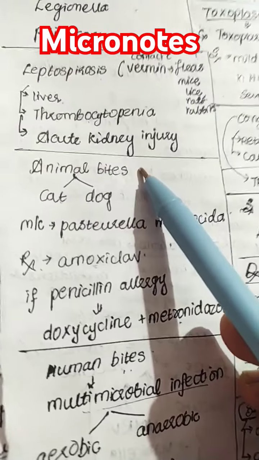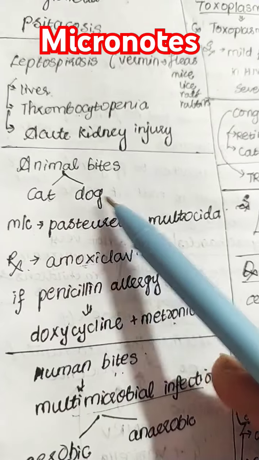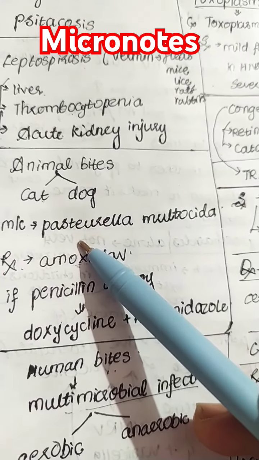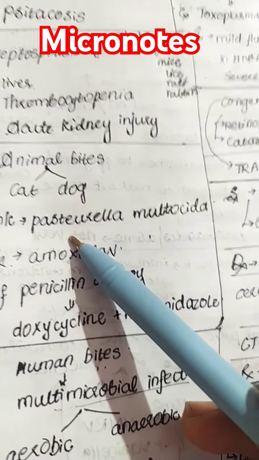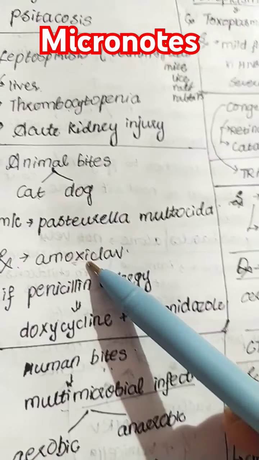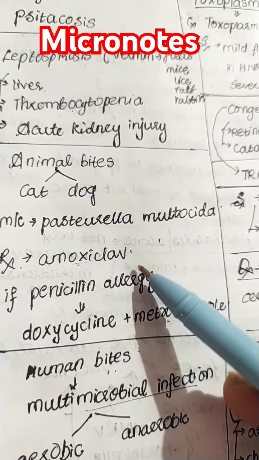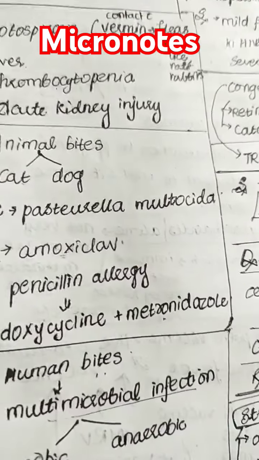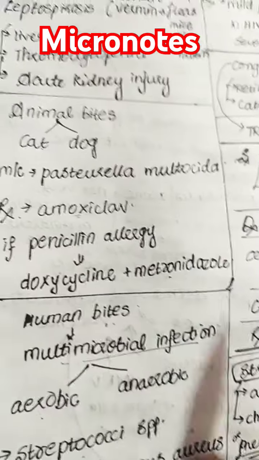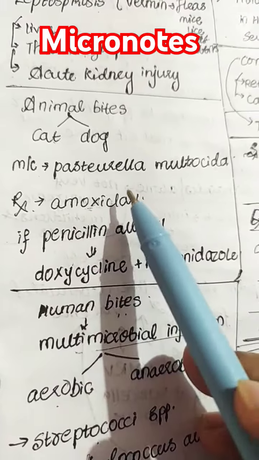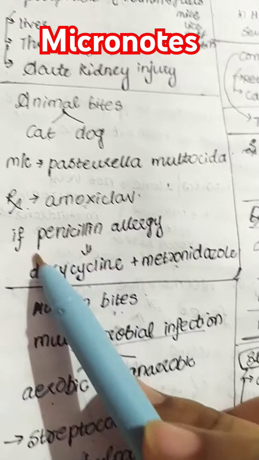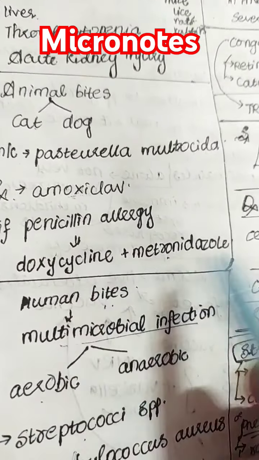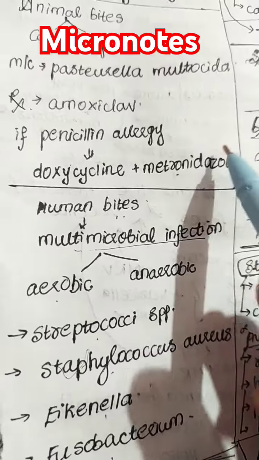Talking about bites, so in animal bites, if there is a cat bite or dog bite, the most encountered organism in bites is Pasteurella multocida, and for this you can give the treatment with amoxicillin clavulanic acid. The clavulanic acid is a penicillinase inhibitor, that is, the beta lactamase enzyme inhibitor. Okay, if there is a penicillin allergy to the patient, then you can go for doxycycline and metronidazole. This can also be effective.